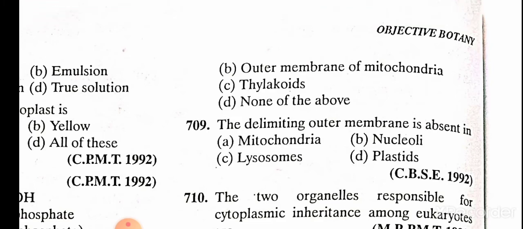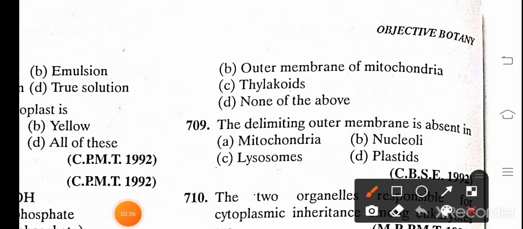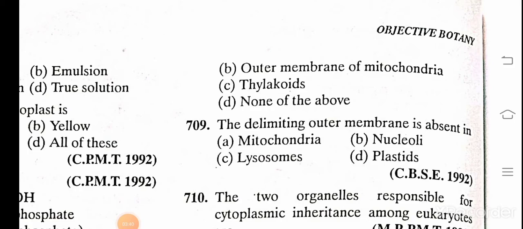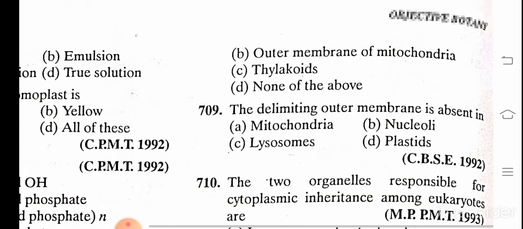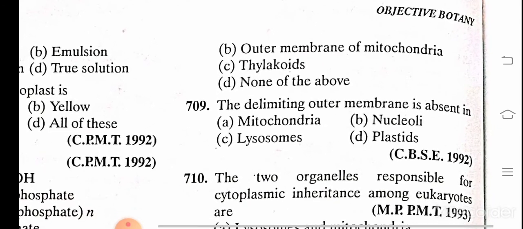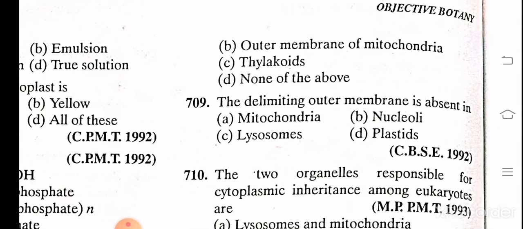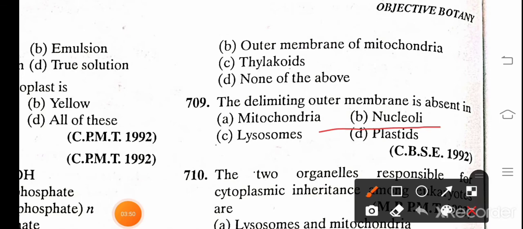The delimiting outer membrane is absent in A. Mitochondria, B. Nucleoli, C. Lysosomes, and D. Plastid. And the correct answer is lysosomes. Sorry, the correct answer is nucleoli.